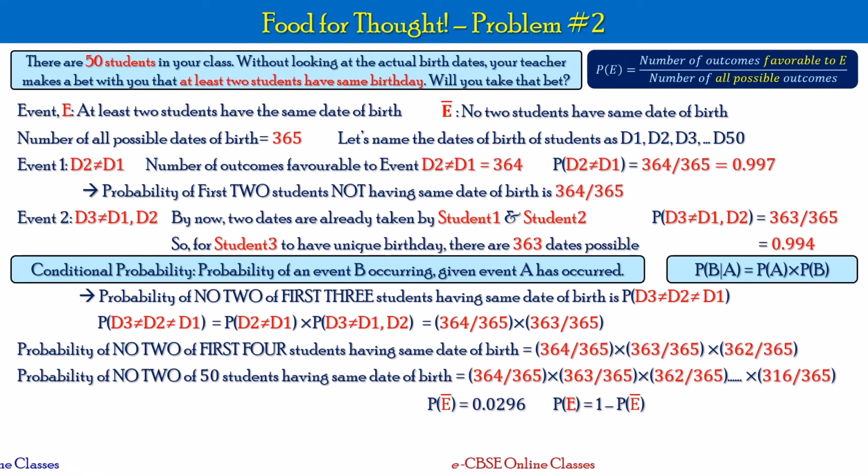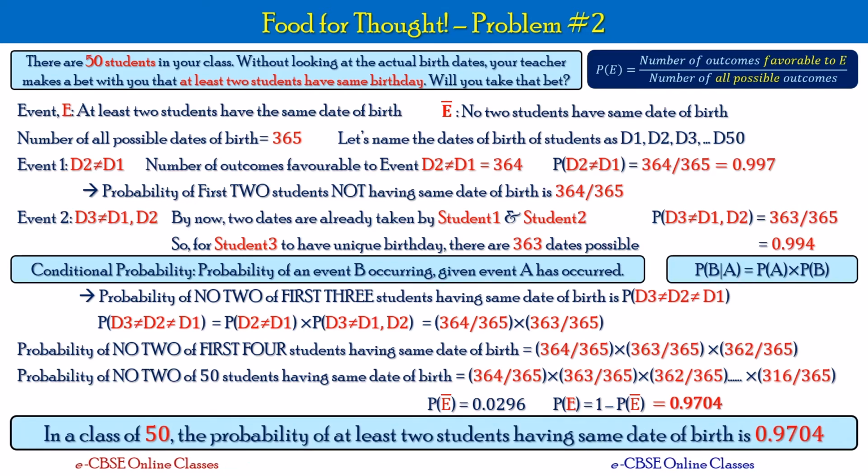So here P of E bar is 0.0296. So P of E becomes 0.9704. So in a class of 50, the probability of at least 2 students having the same date of birth is 0.9704. That means more than 97% chances are there that your teacher is winning the bet. So the verdict is you will not take that bet.